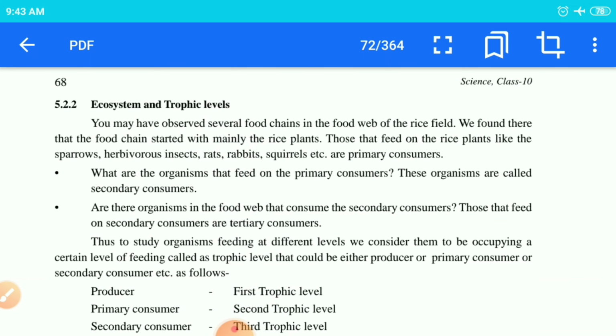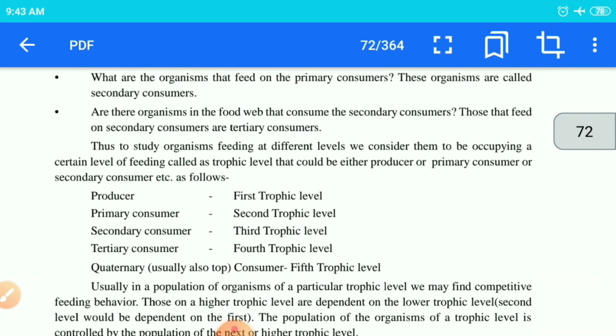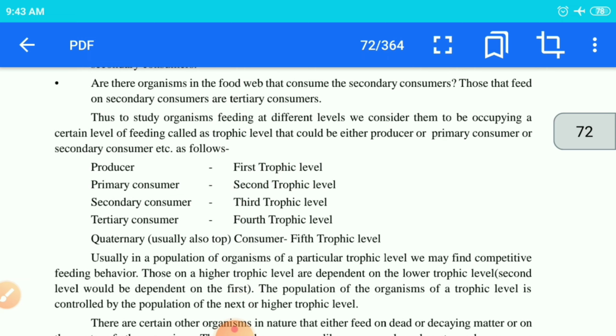Then see ecosystem and trophic level. What is ecosystem and trophic level? As I said, ecosystem means biotic and abiotic correlation. And trophic level means, children, primary consumer, secondary consumer, tertiary consumer, as I told just now. So all of this will be your trophic levels.